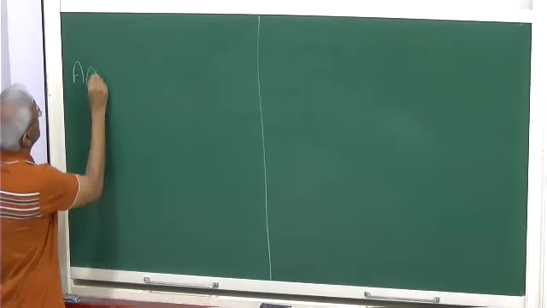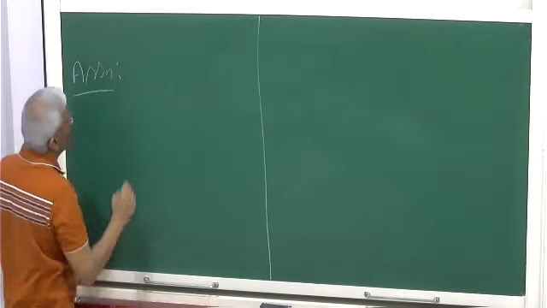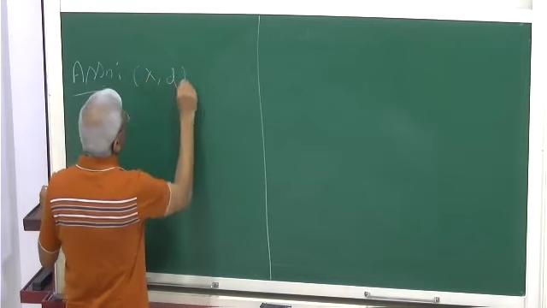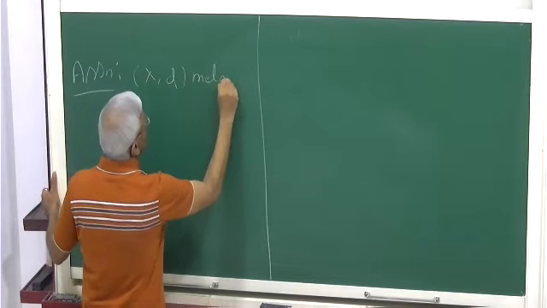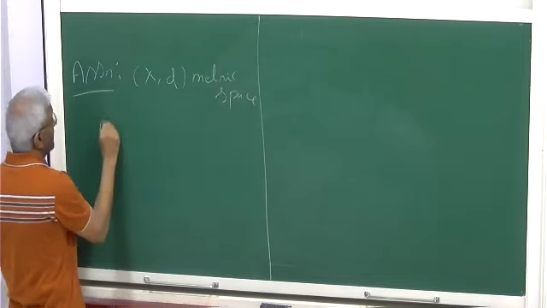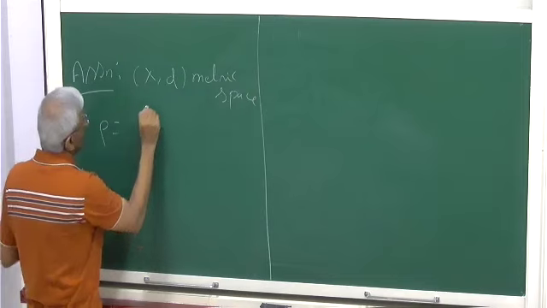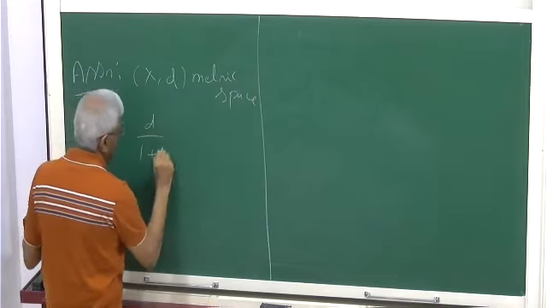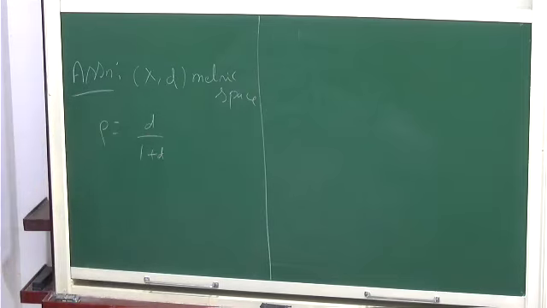Okay. This is the assignment. You have (X, d), a metric space. Any metric space. Then we have defined this metric rho equal to d by 1 plus d, I mean rho of (x, y) equals d(x, y) over 1 plus d(x, y).